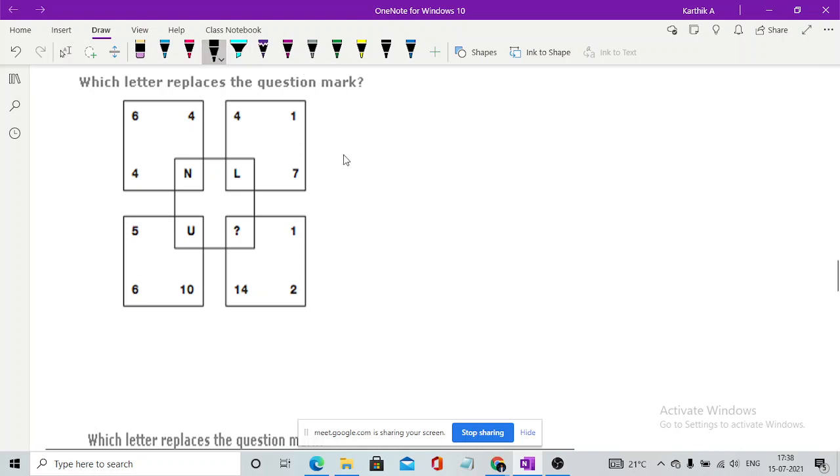Moving to the first question, which letter replaces the question mark? So this is Q. Someone is saying it is Q. Fine, I'll check it.